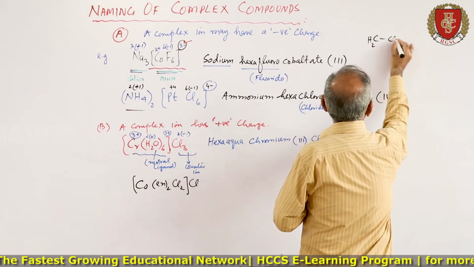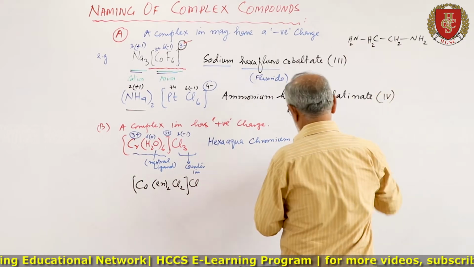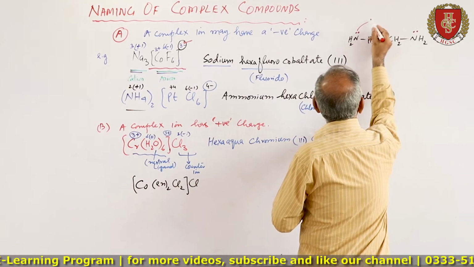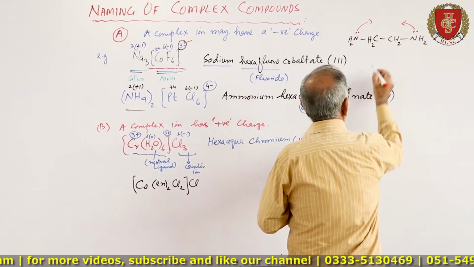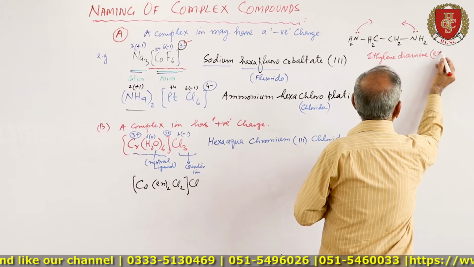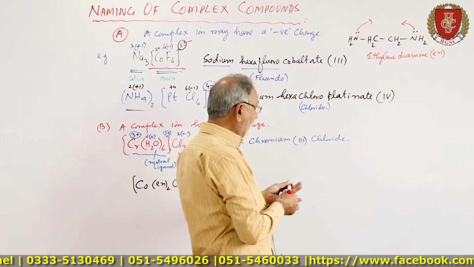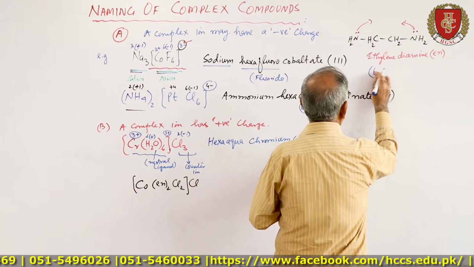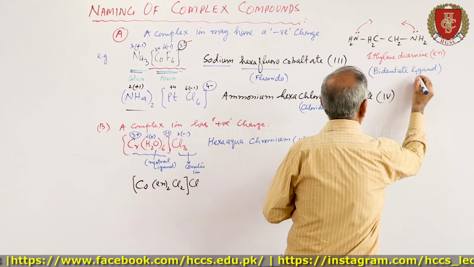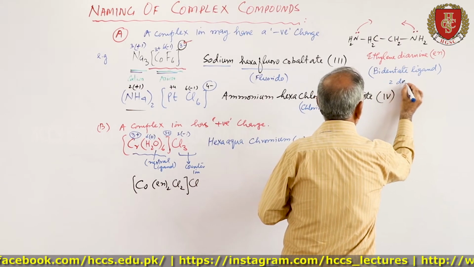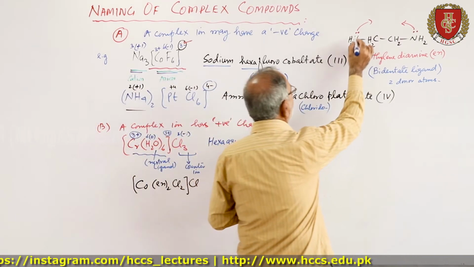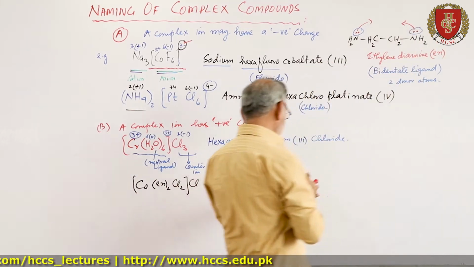Here is a lone pair, so these can be donated, so this is ethylene diamine, that is en. So this is in fact a polydentate, a bidentate ligand. Bidentate ligand means 2 donor atoms. So it can donate the 2 electrons, 1 pair from this one and the other from this one.